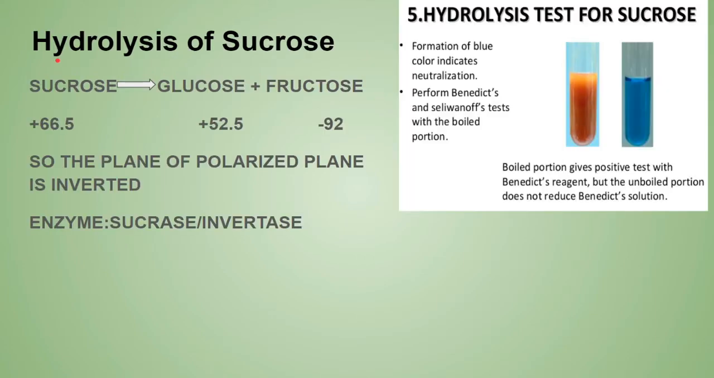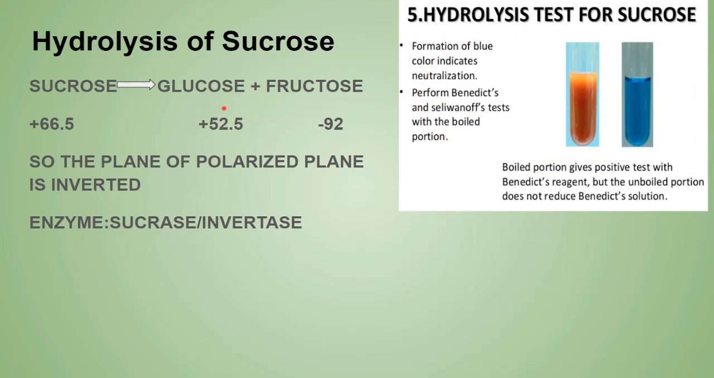Now the hydrolysis of sucrose. When sucrose is hydrolyzed, products having reducing nature are produced. A sugar solution which is originally non-reducing but becomes reducing after hydrolysis is identified as sucrose by a test known as the specific sucrose test.